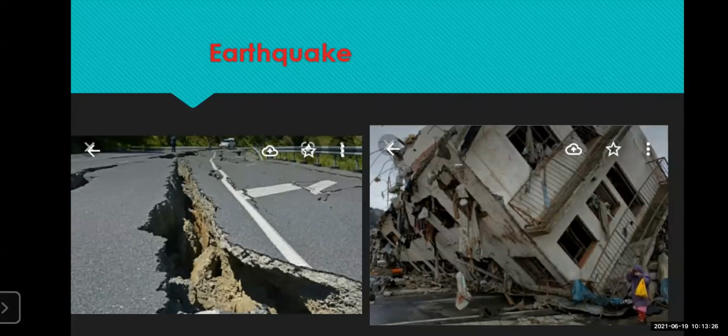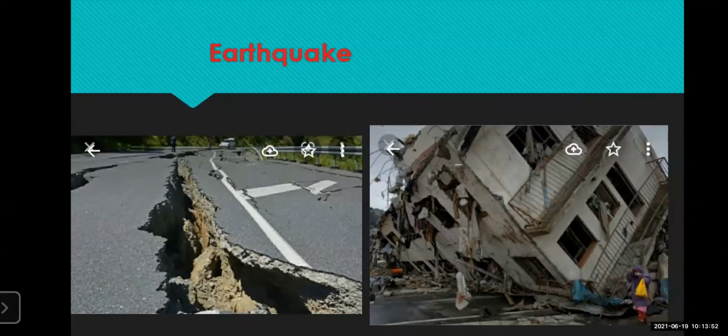If the magnitude of this earthquake is more, there are instruments to measure this earthquake waves, seismograph and all those instruments. You must have learned in the previous classes or the previous standards. There is an instrument to measure the earthquake waves or magnitude of these waves.